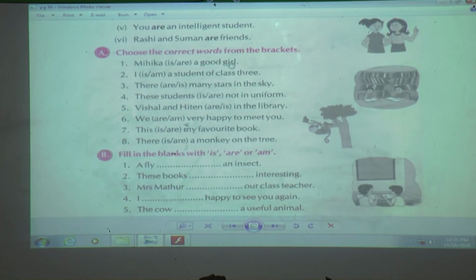You are an intelligent student. And Rashi and Suman are friends. Now here also we can see are is used in front of plural nouns and you. Again I will repeat what is there on page number 49.